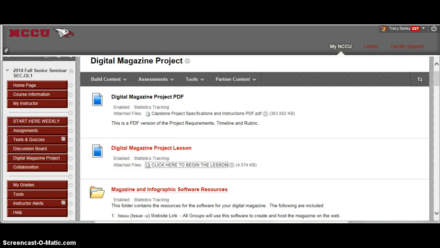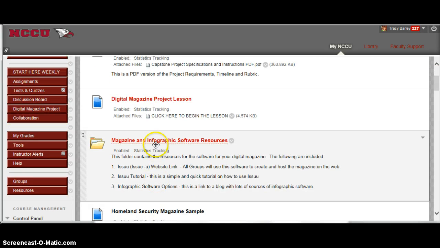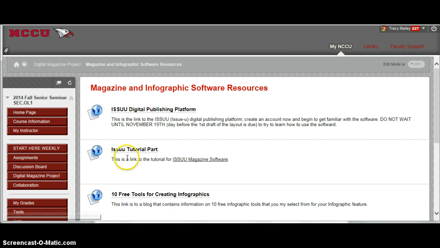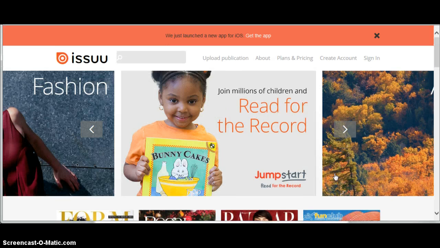Now, as far as your magazine software selection, I've created this right here for you. Your magazine software selection is the CRJU digital publishing platform. That's an industry standard for digital publications.